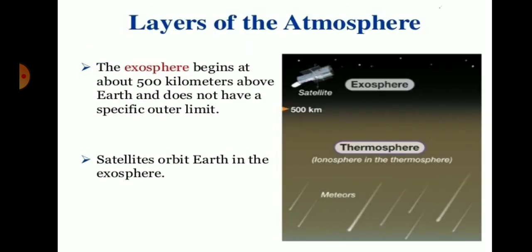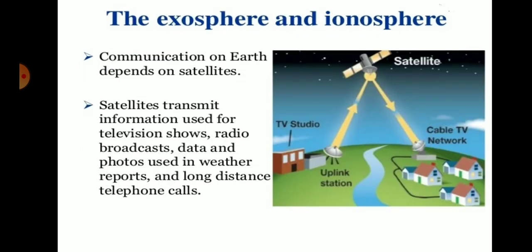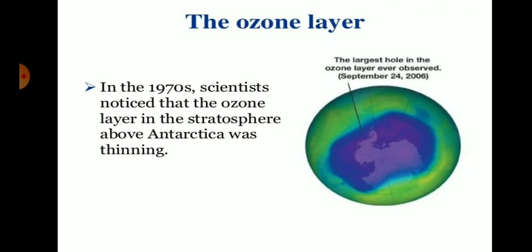So next one, that is the exosphere. The exosphere begins at 500 km above the earth and does not have a specific outer limit. It is the outermost layer of the atmosphere, and satellites orbit the earth in the exosphere. Communication on earth depends on satellites, and satellites transmit information used for television shows, radio broadcasts, data, photos used in weather reports, and long distance telephone calls.